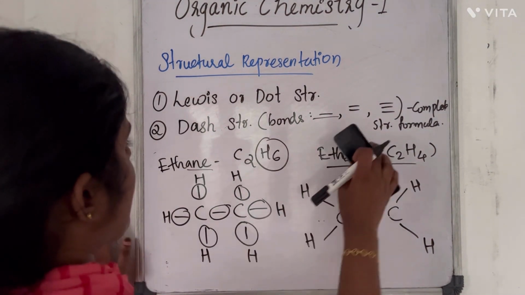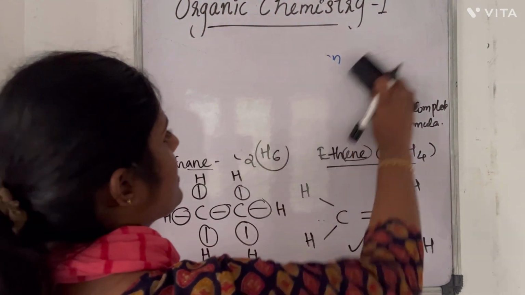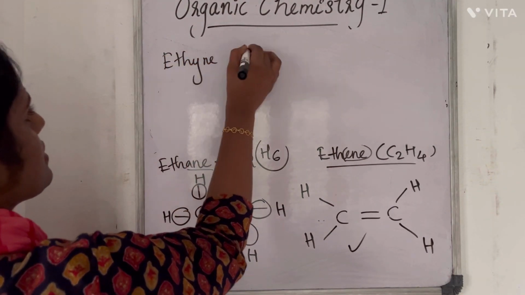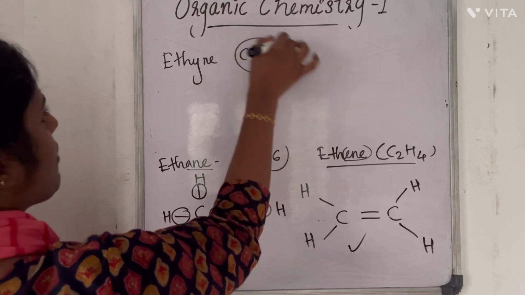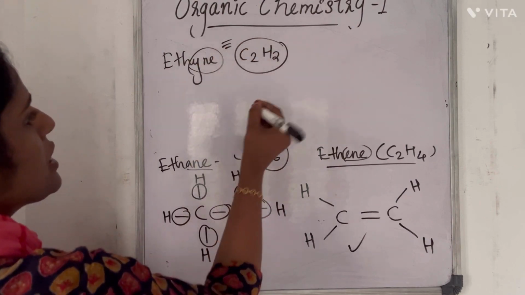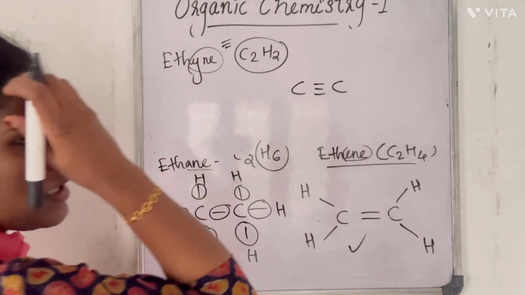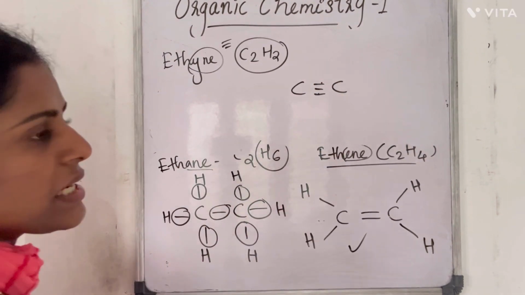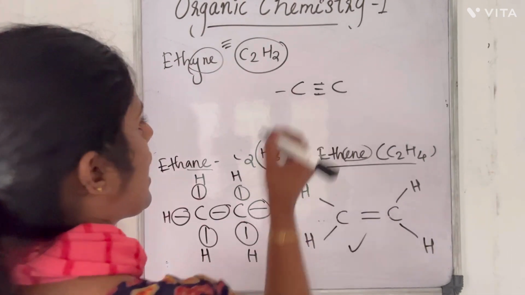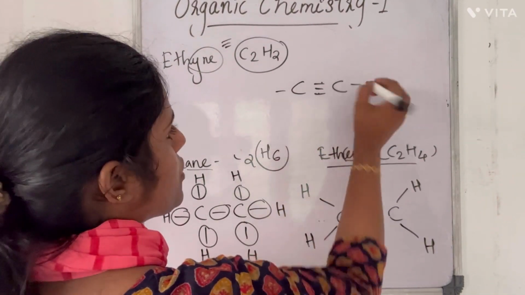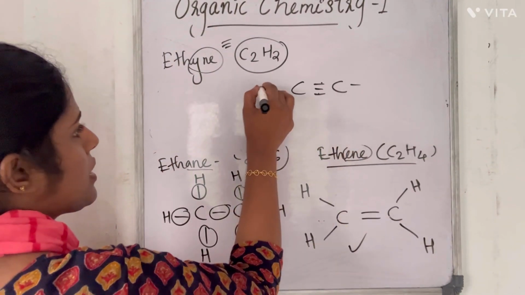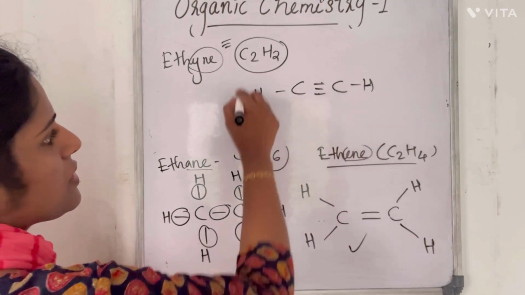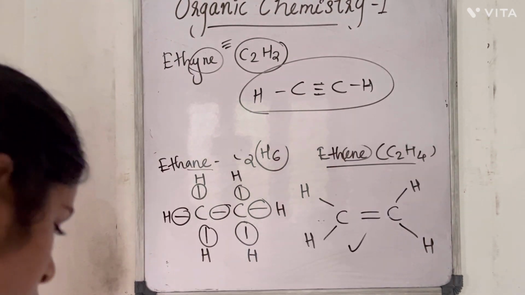Now what will be ethyne? Ethyne is C2H2, and it is yne, so it has a triple bond. So C≡C. Now look at the carbon, it has 1, 2, 3 bonds. Carbon is tetravalent, so put a bond here. This second carbon is tetravalent too, so put a bond there and fill it with hydrogens. So 2 carbons, 2 hydrogens. This is the complete structural formula of ethyne.